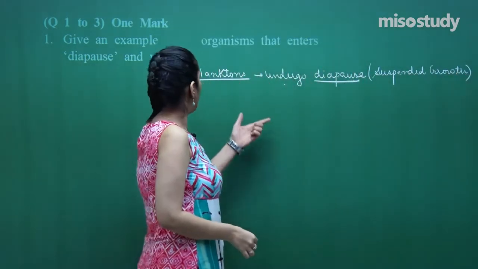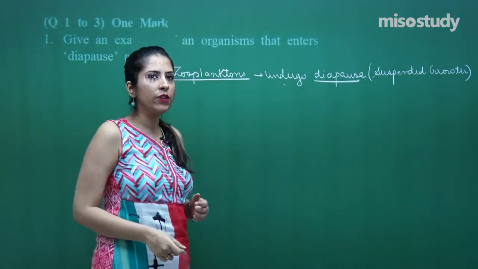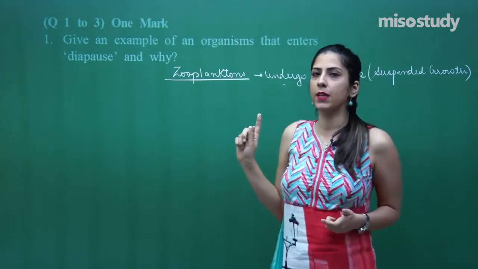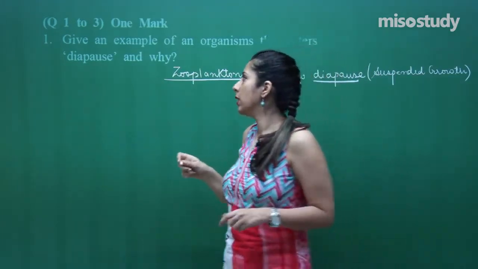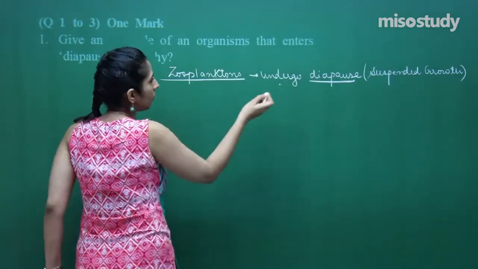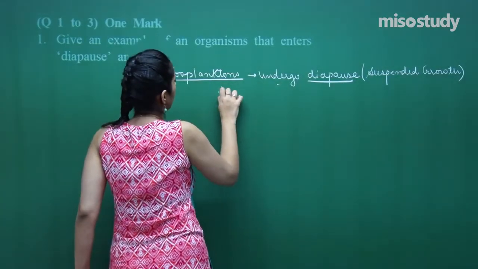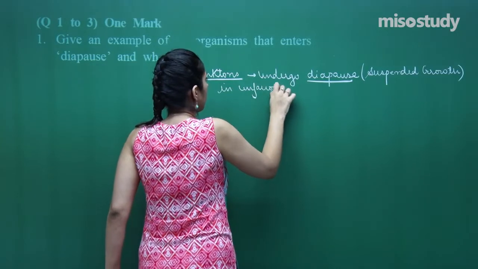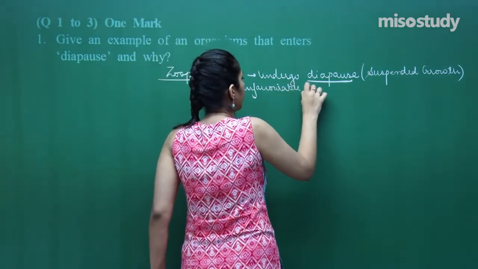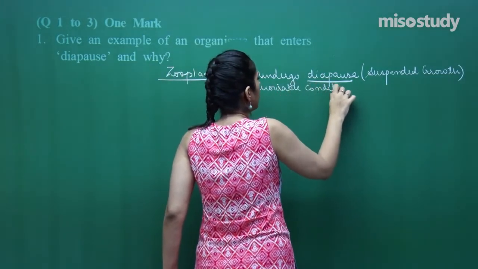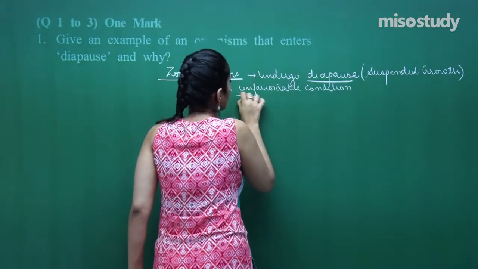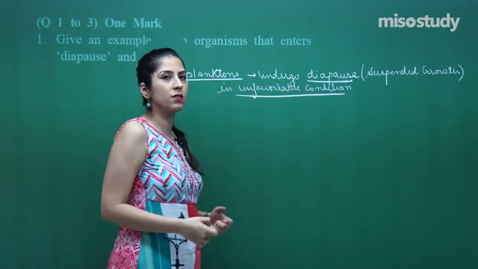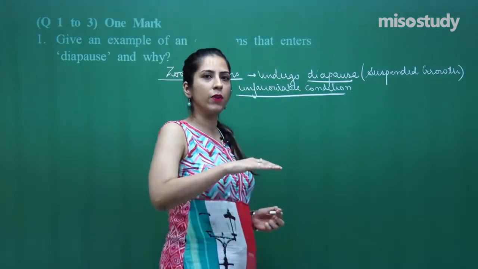Right. Now, this is a zooplankton. In which condition? Here in the question it is written why, so you have to explain that as well. They undergo diapause in unfavorable condition. Now, what is unfavorable condition? Sometimes the water temperature is very high, sometimes very low.